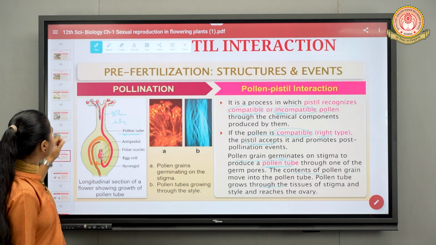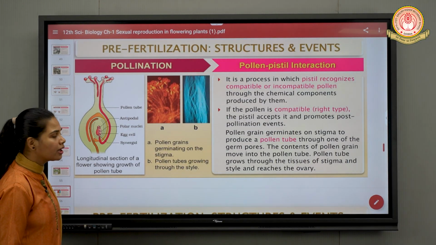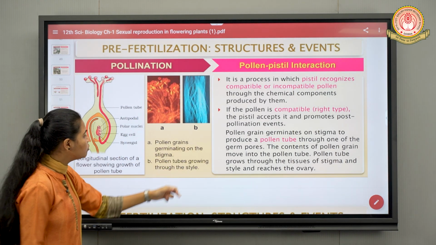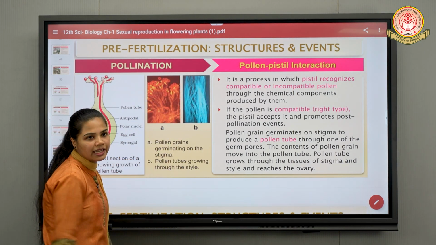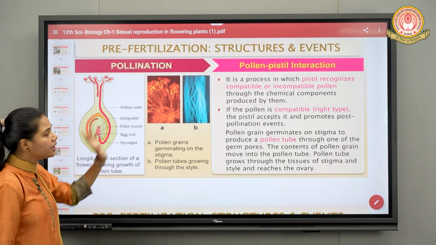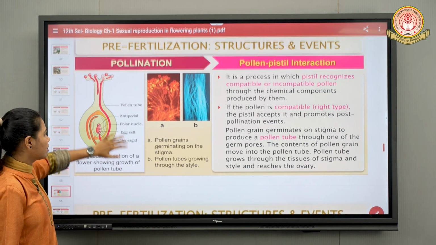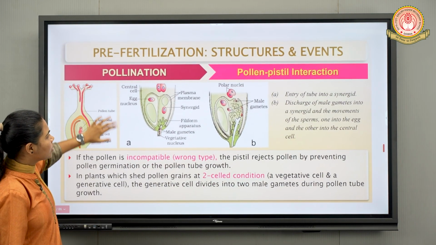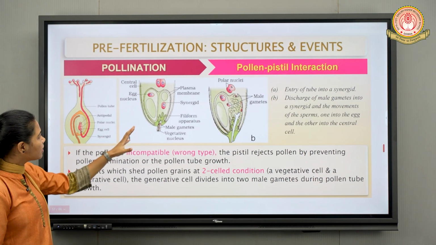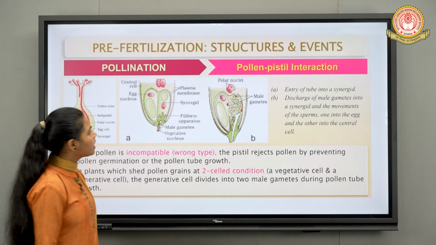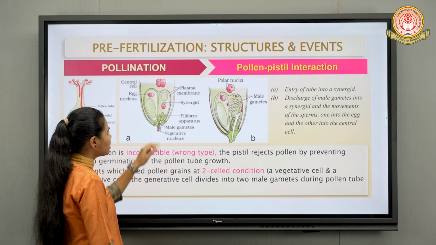Moving forward, here you can also observe some diagrams. Pollen grain germinating on the stigma, and secondly, pollen tube showing the growth through the style. We will be discussing it during the experimental procedure. Next, observe this another diagram, in which the first diagram shows the entry of the tube into the synergid.